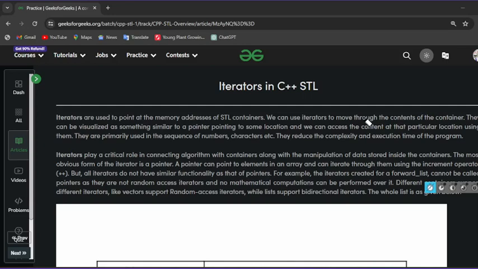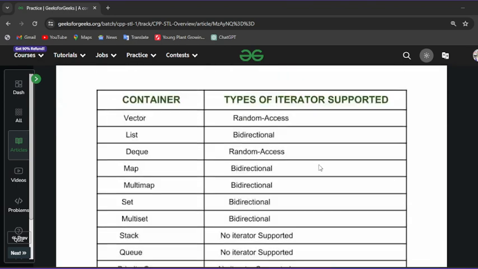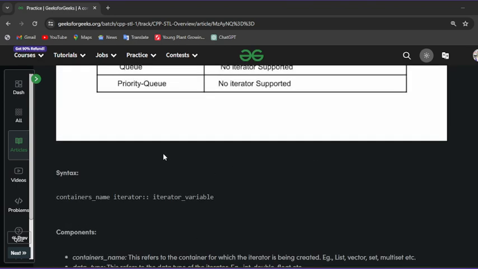So I am discussing here iterators in C++. What is an iterator? An iterator in C++ gives the address of an element in a container or algorithm. It is mainly used with containers and algorithms to access the elements. And what is the syntax of iterators in C++? Here I am discussing the syntax of declaring iterators.